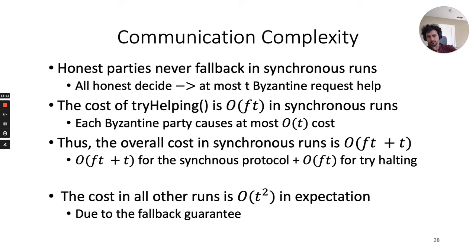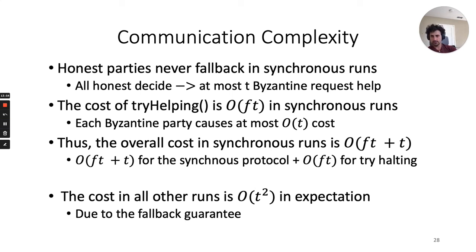Remember that since all honest parties decide and commit in the synchronous part, none of them send help requests, and thus they cause nothing in the communication cost. And each Byzantine party can cause at most O(t) messages, because it will send a help request and receive at most n help replies. Thus, the overall cost in synchronous runs of our protocol is O(ft + t).